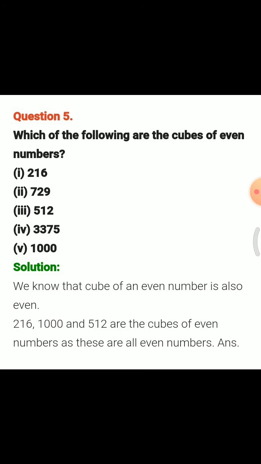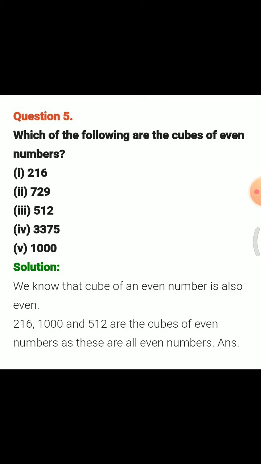Next question: which of the following are the cubes of even numbers? 216, 729, 512, 3375 and 1000. Before starting this chapter, I told you that the cube of an even number is also even, and the cube of an odd number is also odd.